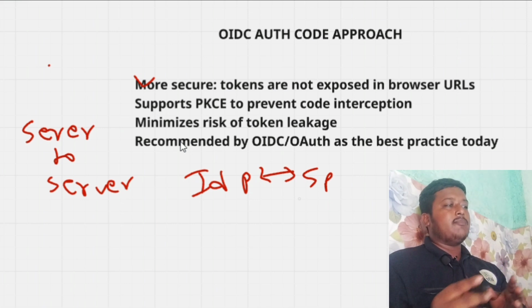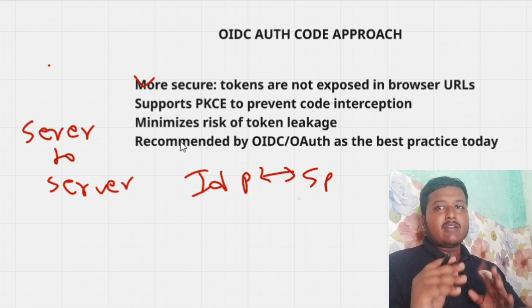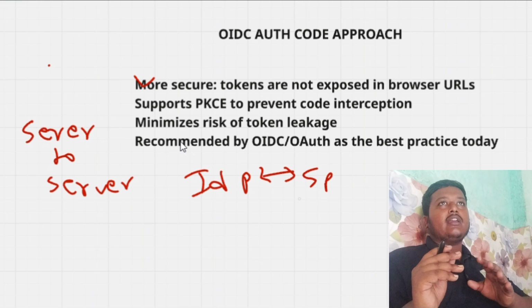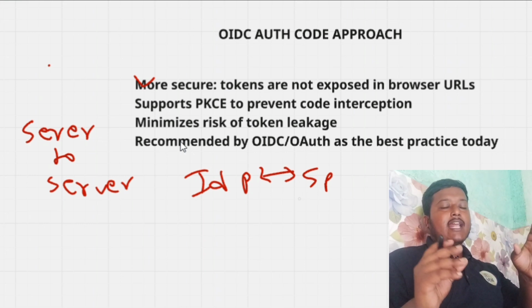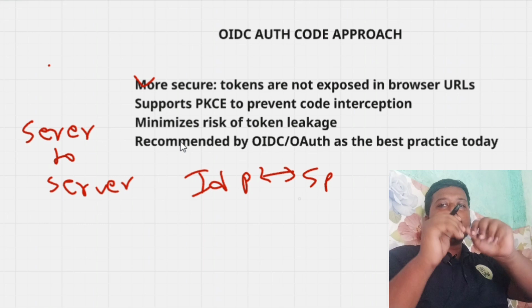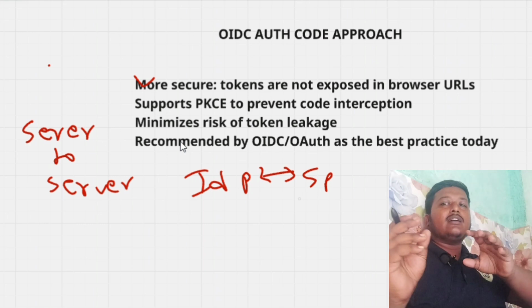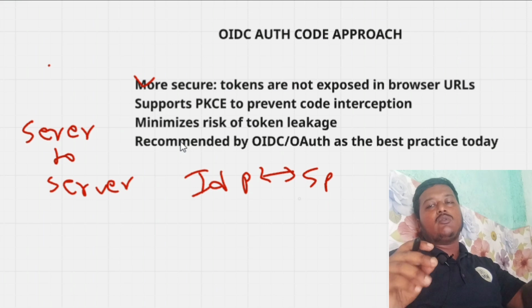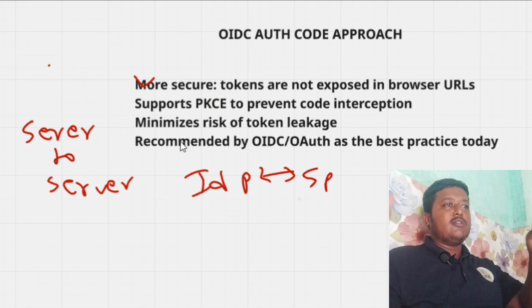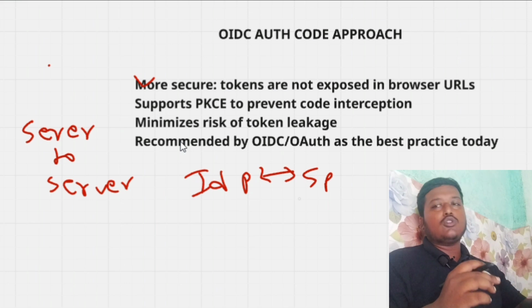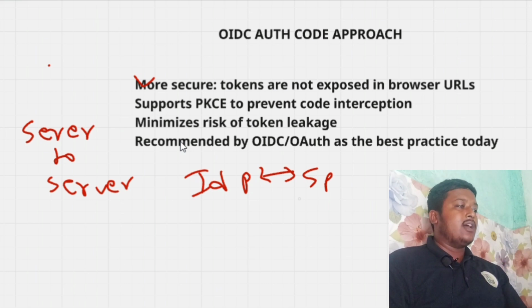If you want to understand PKCE, I will give you an example that you must have seen in movies. If there is a transaction between two parties, they will tear one currency note and keep one half where the transaction happens and the other with the client who is going to visit there. They will match both halves, and if they match, then the transaction happens. Similarly, here also we use the same idea. We have one thing, that is the code verifier.